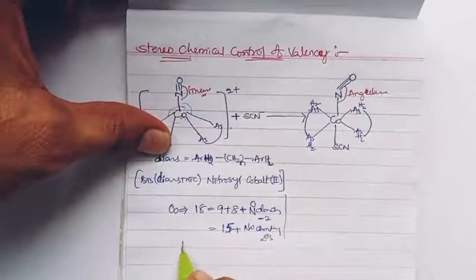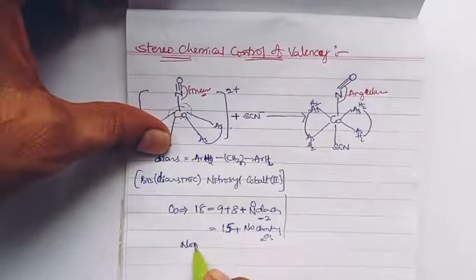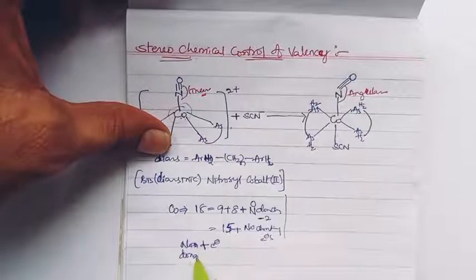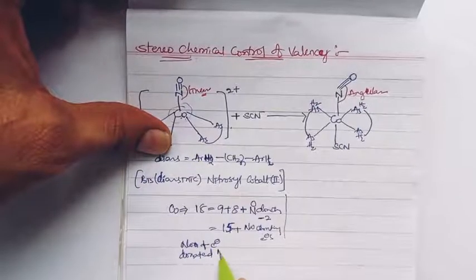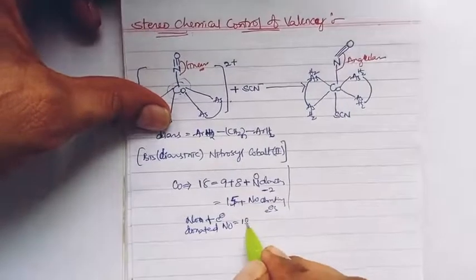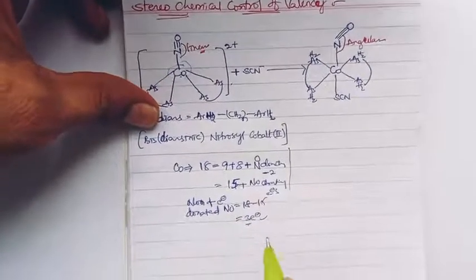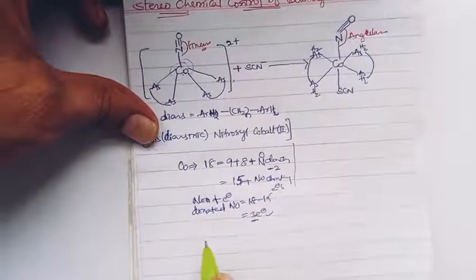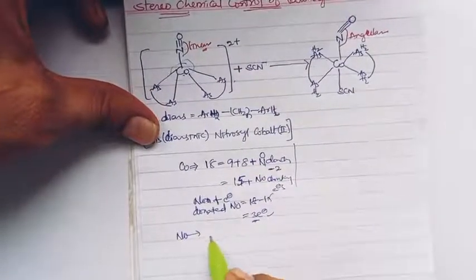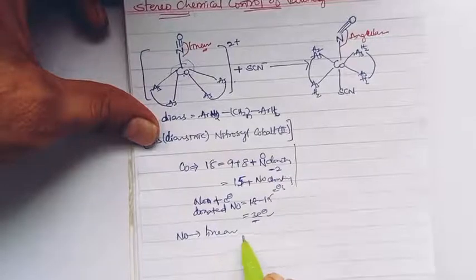So the number of electrons donated by nitrosyl is 18 minus 15, which equals 3. So when this nitrosyl is a 3 electron donor, it is in the linear bonding mode.